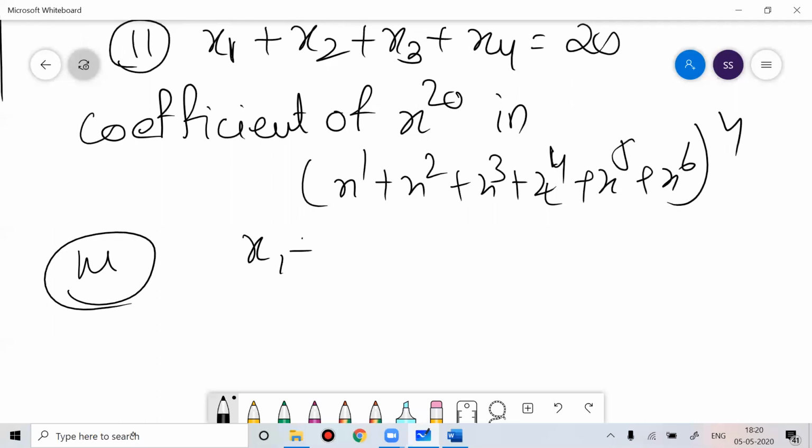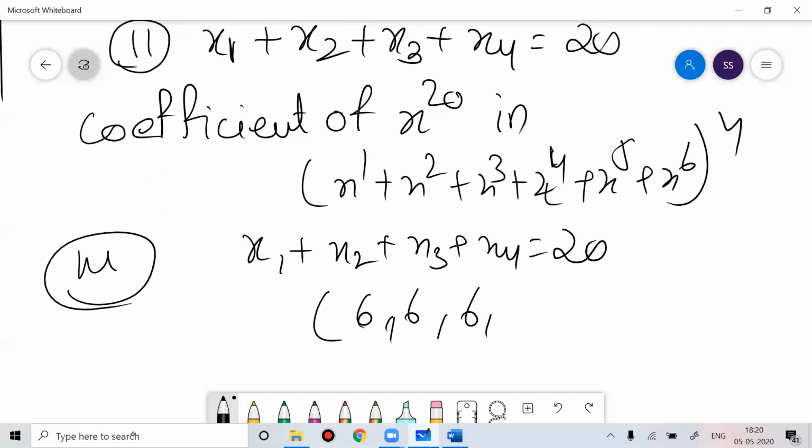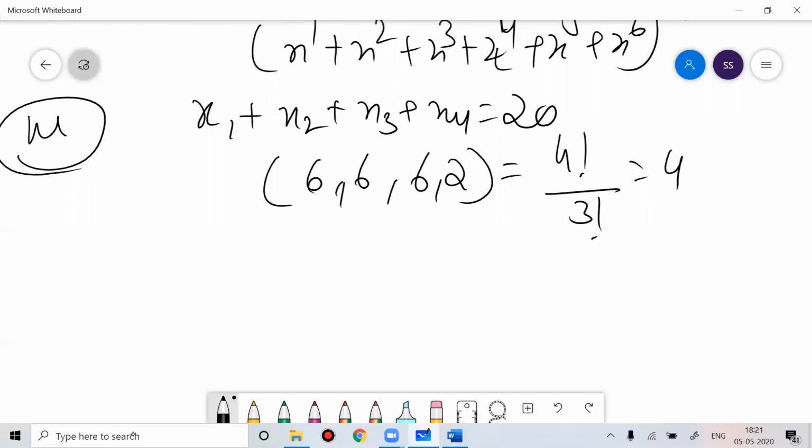So you think about the cases, x1 plus x2 plus x3 plus x4, you want 20. Cases can be 6, 6, 6, 2. How many ways is this possible? 4 factorial by 3 factorial, 4 ways. You can do it manually using the number system. You can use 6, 6, 5, 3.